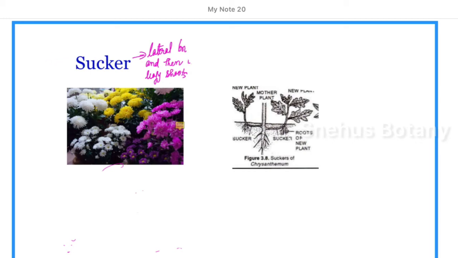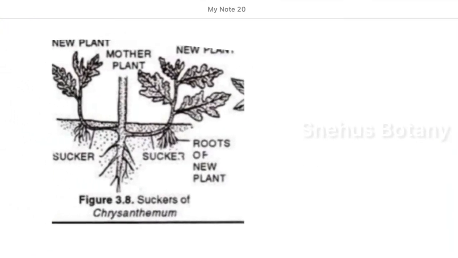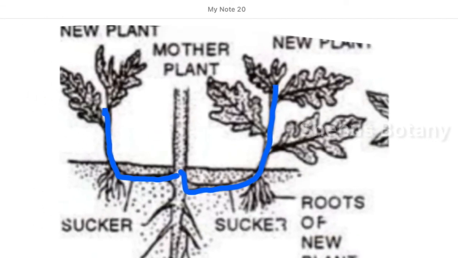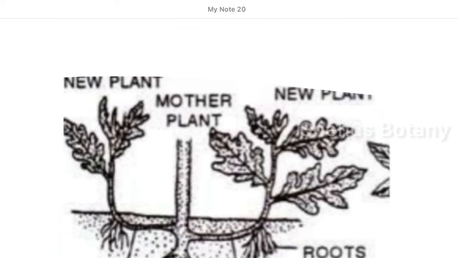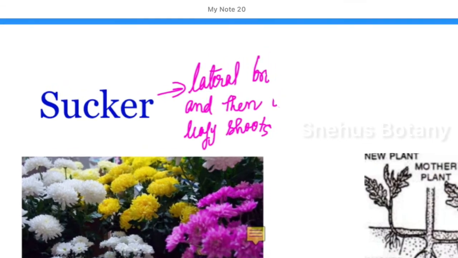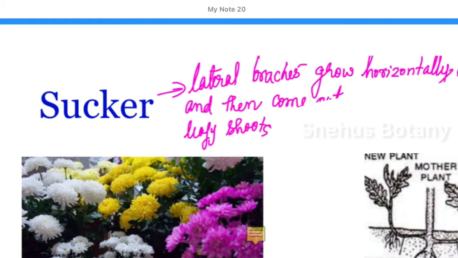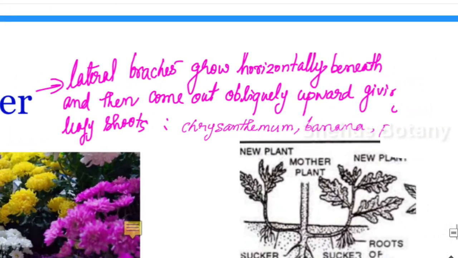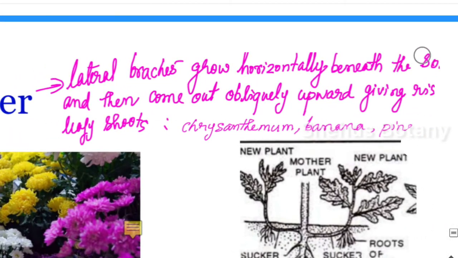Now, see here the flower chrysanthemum. You know the chrysanthemum flower, how it produces new plants through vegetative propagation. See, the lateral branches grow below the soil, then come out of the soil and give a new leafy shoot. Once it separates from the plant, it will develop into a new plant. These structures are called suckers. So in chrysanthemum, such lateral branches are called suckers.